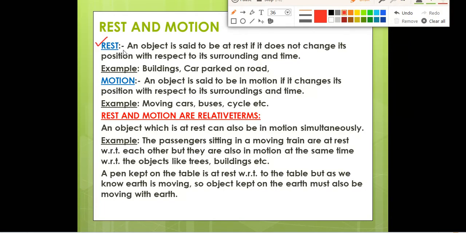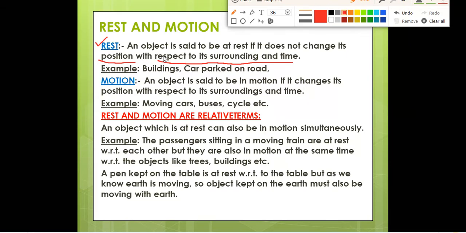So what is the definition of rest? An object is said to be at rest if it does not change its position with respect to its surrounding and time. So which object will be at rest? If the object will not change its position with respect to its surrounding and time, then that object is said to be at rest. Example, you can write building, car parked on a road, because these objects are not changing their position with respect to their surrounding, means where they are present. Surrounding means the area where we are living or where we are present, and time. So this is the definition of rest.